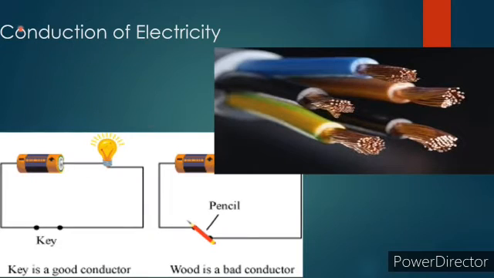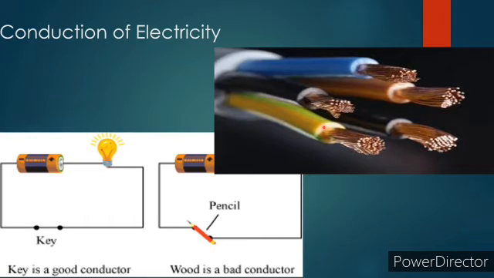Okay. Now we learn the final property, conduction of electricity. How do we get electricity in our home? We get electricity in our home through cables and wires. An electricity cable consists of a number of metal wires with a plastic covering. These metal wires conduct electricity, whereas the plastic cover doesn't conduct electricity.